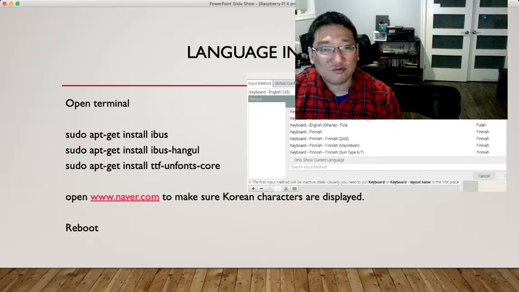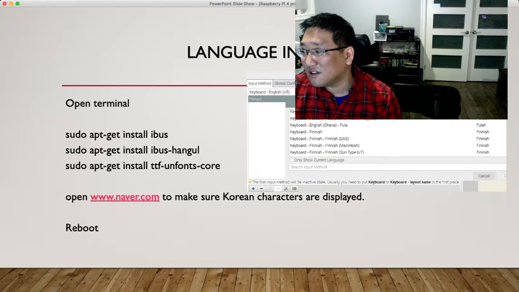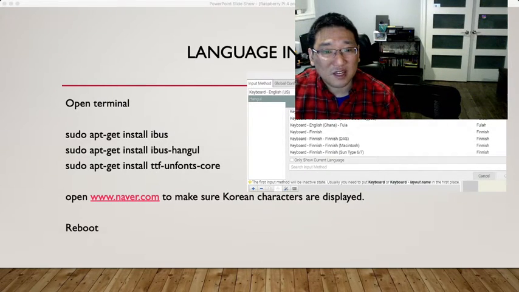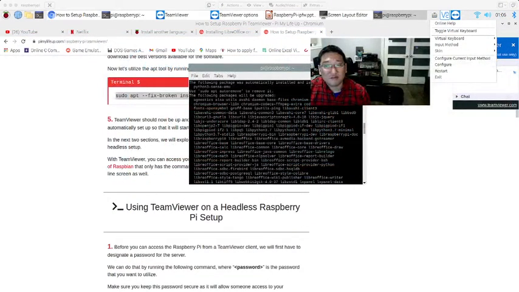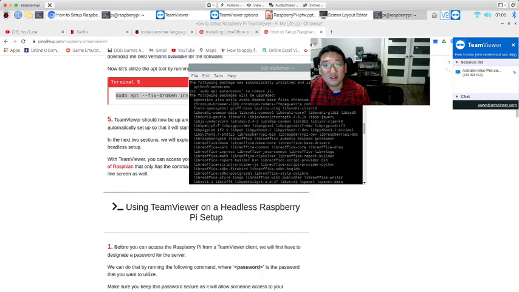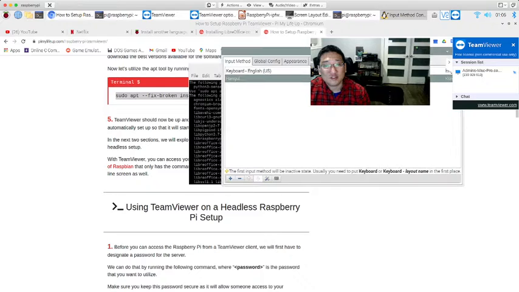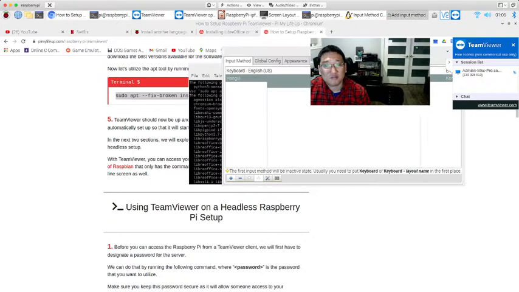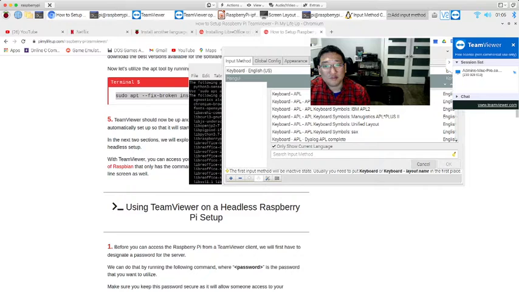And also if you need to install a special language, open the terminal, and in the case of Korean you can type all these commands. Or let me go to a different language channel. If you see the button, just go to configure, then input method configuration plus, and deselect the only show current language option.